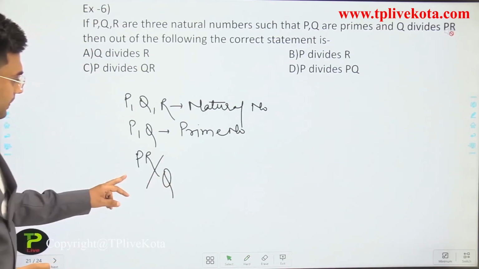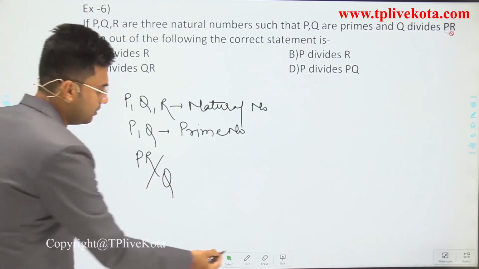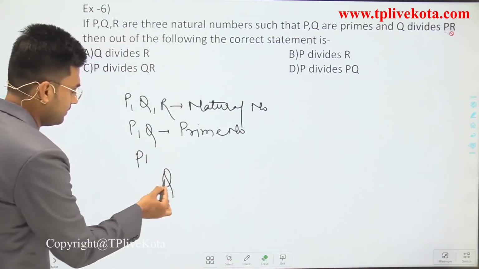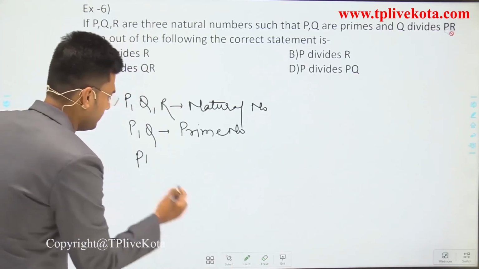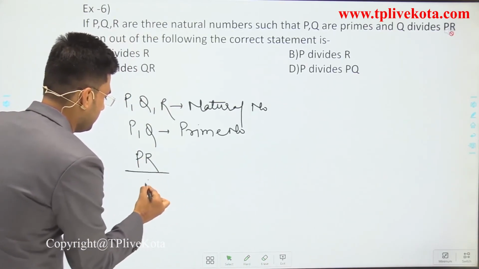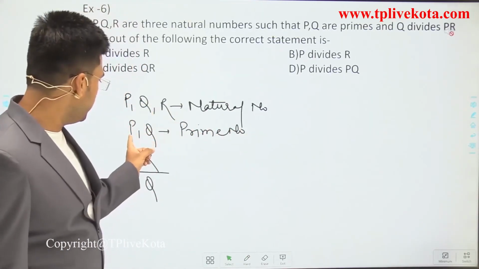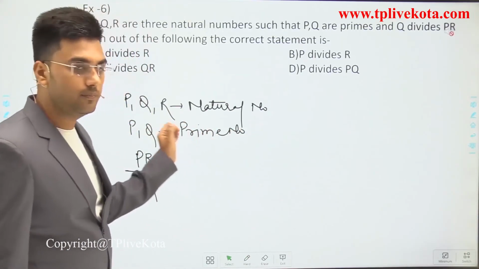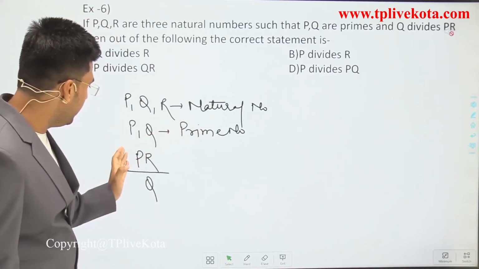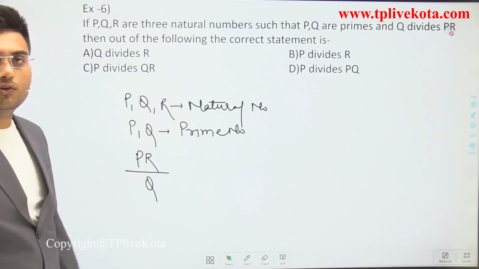That means PR is divisible by Q. Okay. P, Q, R are natural numbers. Next information is P and Q are prime numbers, and PR is divisible by Q.